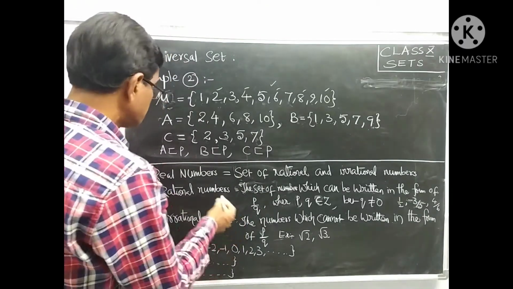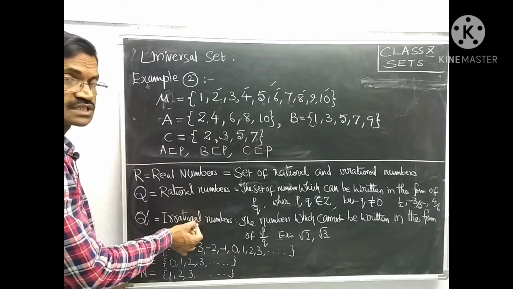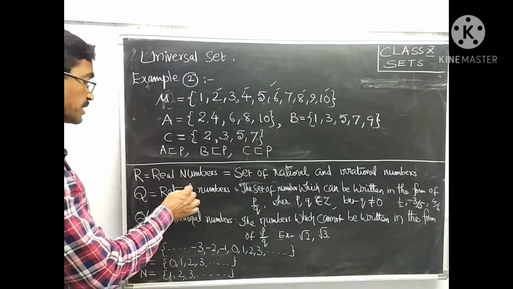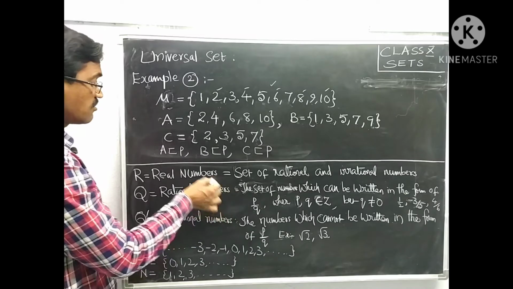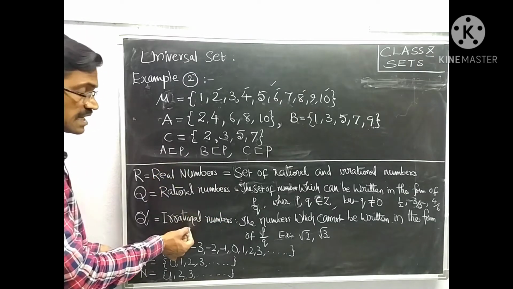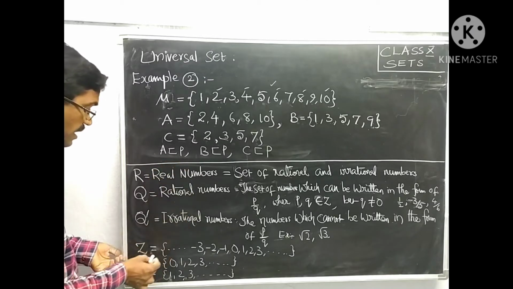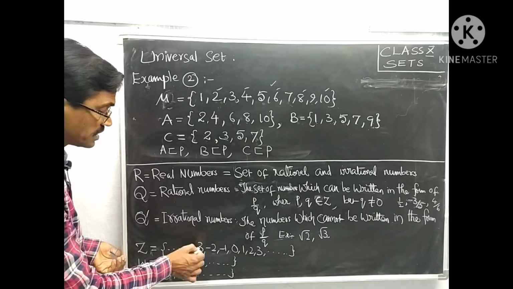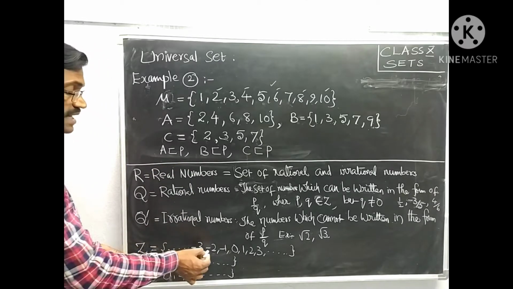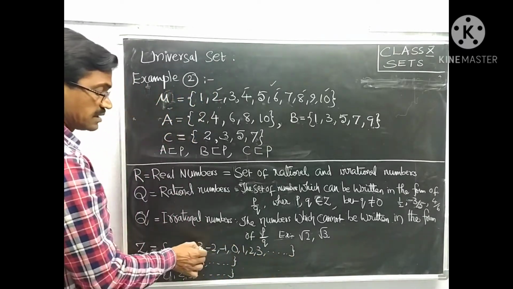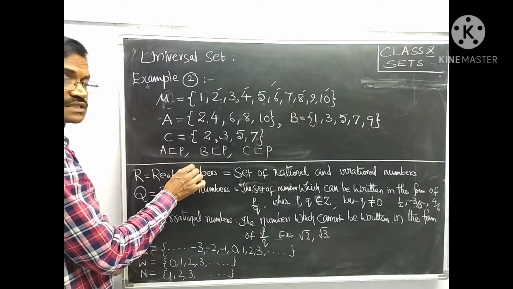So rational numbers and irrational numbers together are known as real numbers. So the rational numbers are a subset of real numbers. Irrational numbers are also a subset of real numbers. And Z is equal to integers: negative numbers, 0 and positive numbers. All these numbers exist in real numbers.